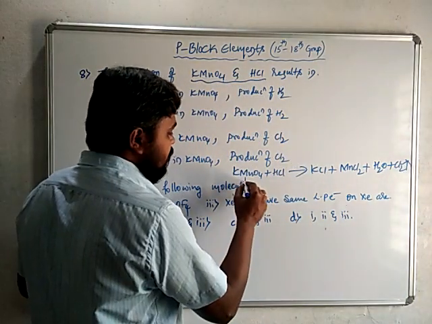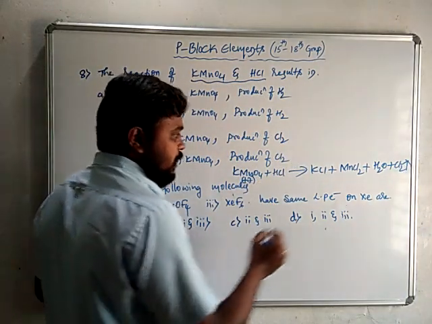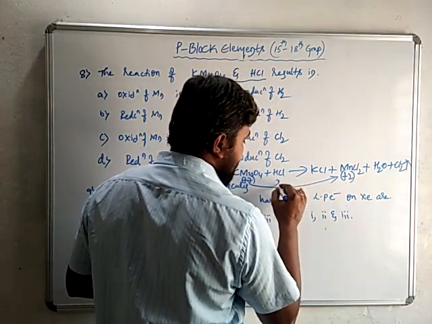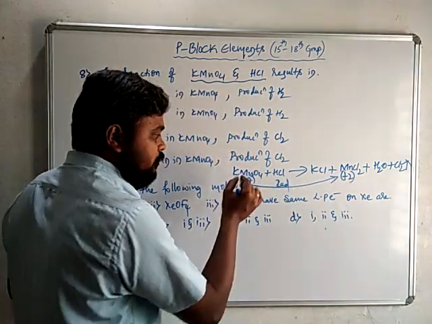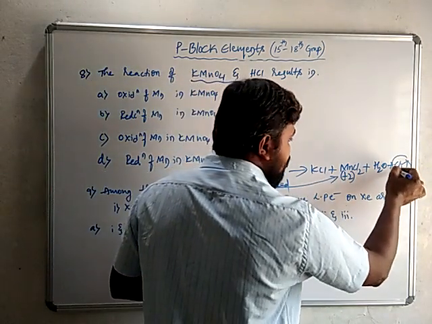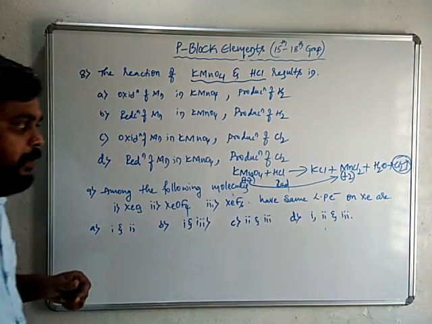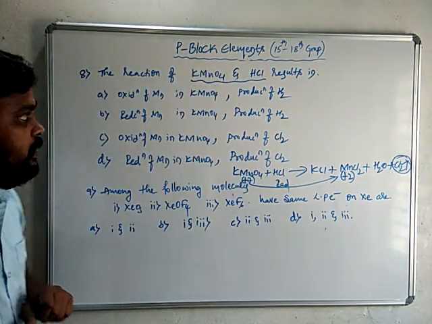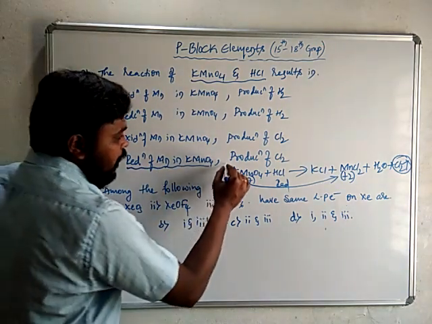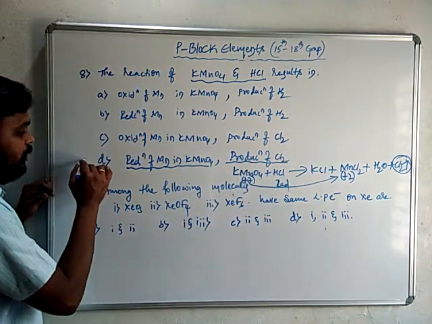If you see the oxidation state of manganese, here it is +7, here it is +2. So +7 to +2 means it is a reduction. So reduction of manganese from +7 to +2 and production of chlorine takes place by reacting KMnO4 and HCl. So reduction of Mn in KMnO4 and production of Cl2, option D, is the right answer.